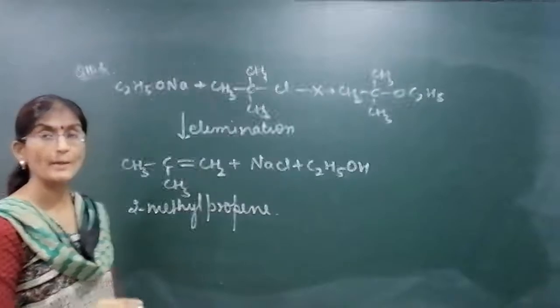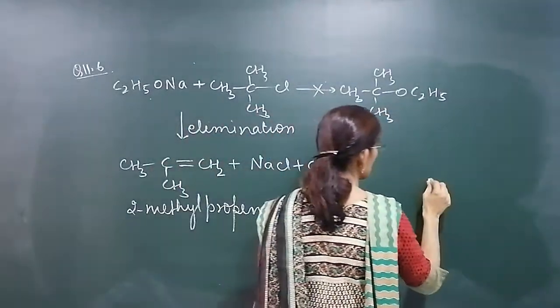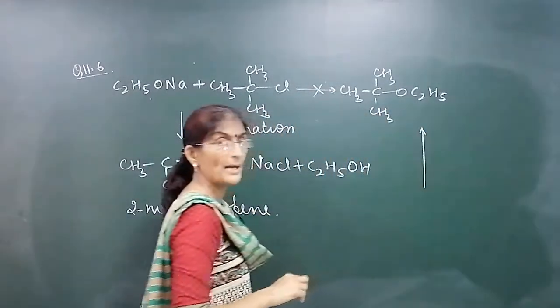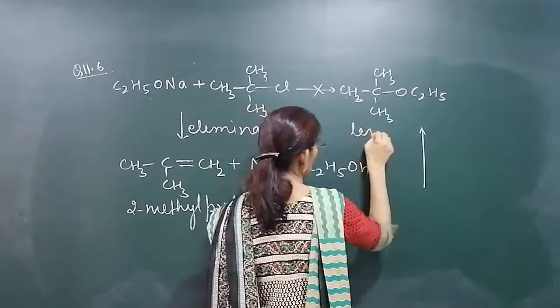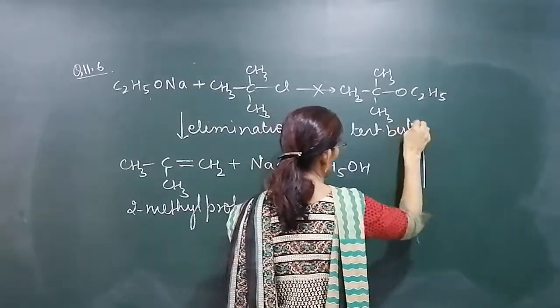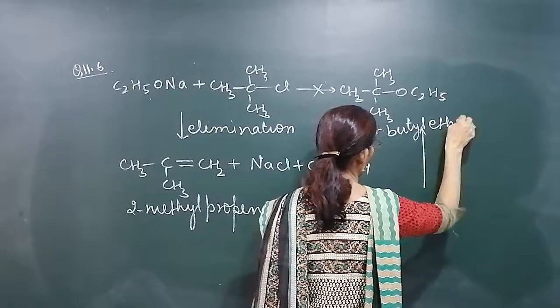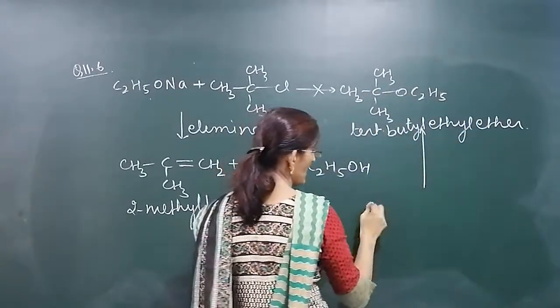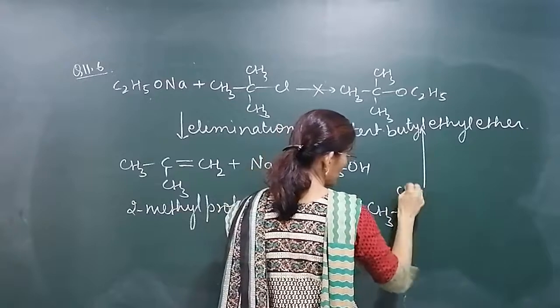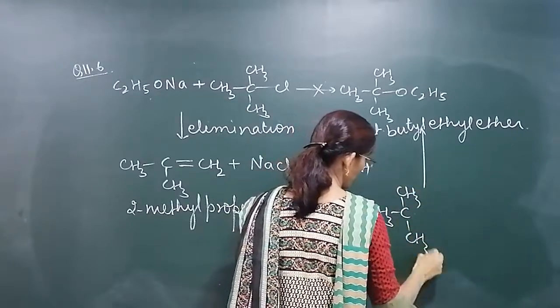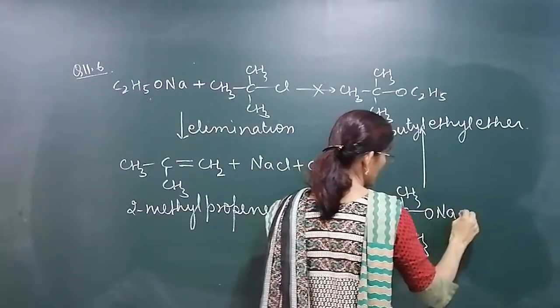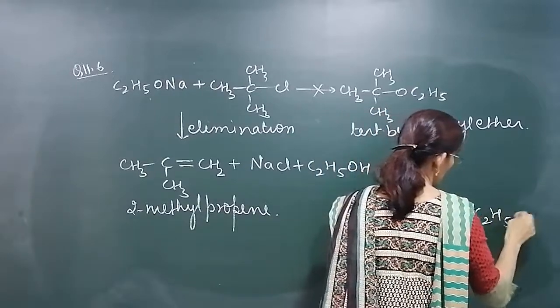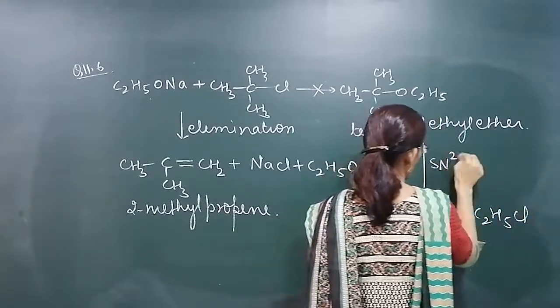So how to prepare that compound? If you want to prepare tertiary butyl ethyl ether, how do we get this? We will get this by reacting sodium tertiary butoxide plus ethyl chloride, because the reaction is SN2.